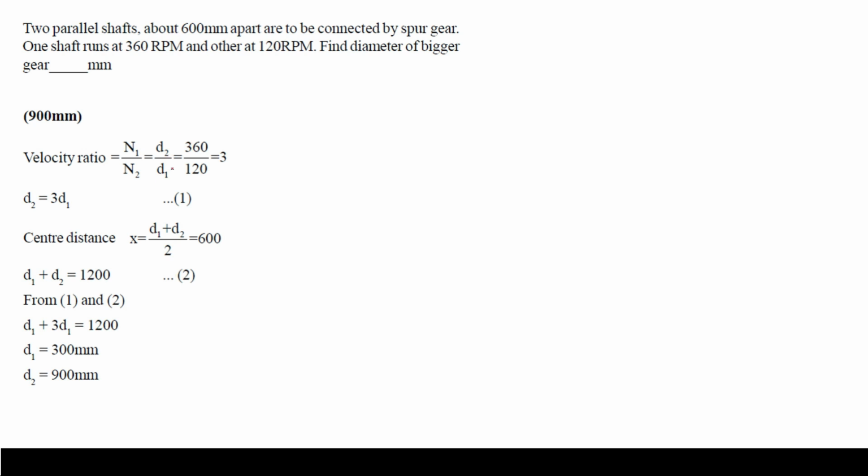Here you can see that diameter 2 is 3 times diameter 1, and from here the bigger diameter is 900, because I have already told you this equation, and 600 is given to you as the center distance. By multiplying with 2, d1 plus d2 is 1200, and there is a relation between d2 and d1. From there you can calculate d2.